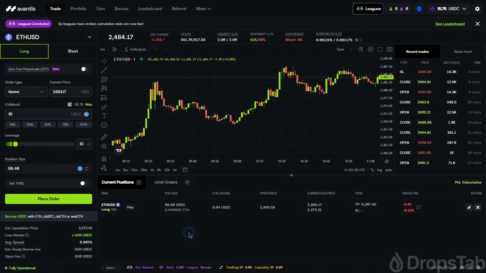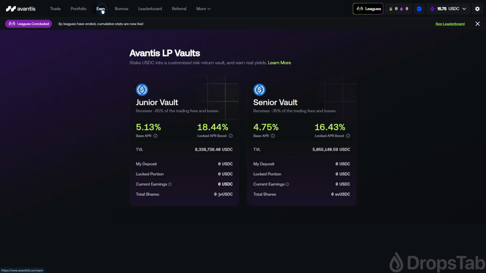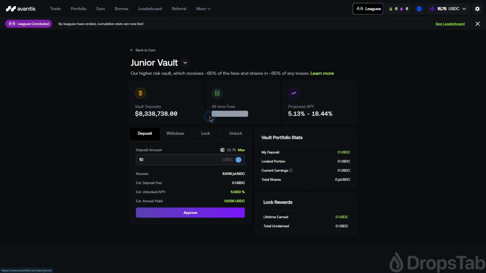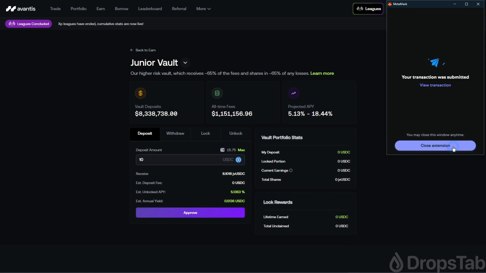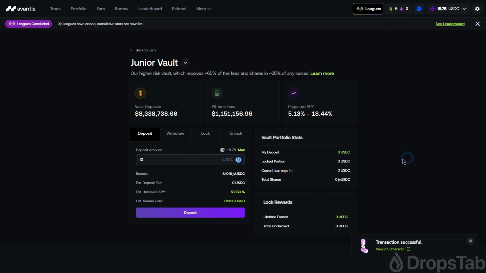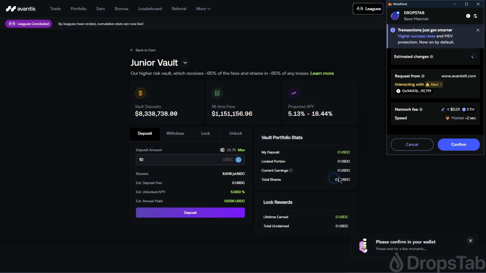Now let's see how to earn liquidity points. Go to the Earn tab. Here, choose your preferred vault. Enter the amount of USDC you would like to deposit and approve spending of tokens. After that, click on the deposit button and confirm your transaction in the wallet.